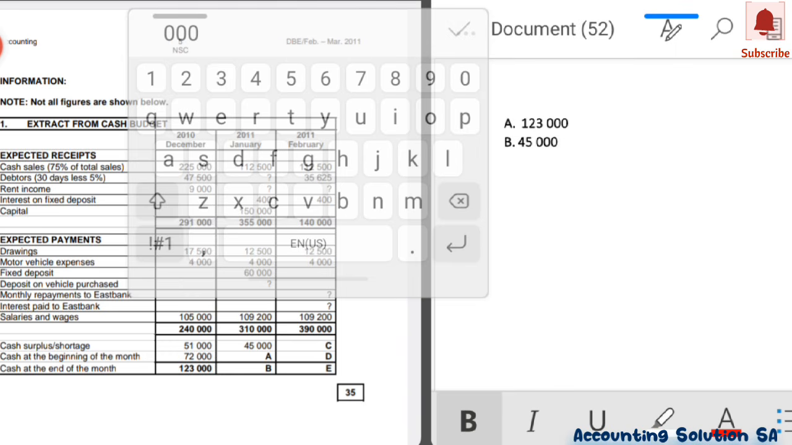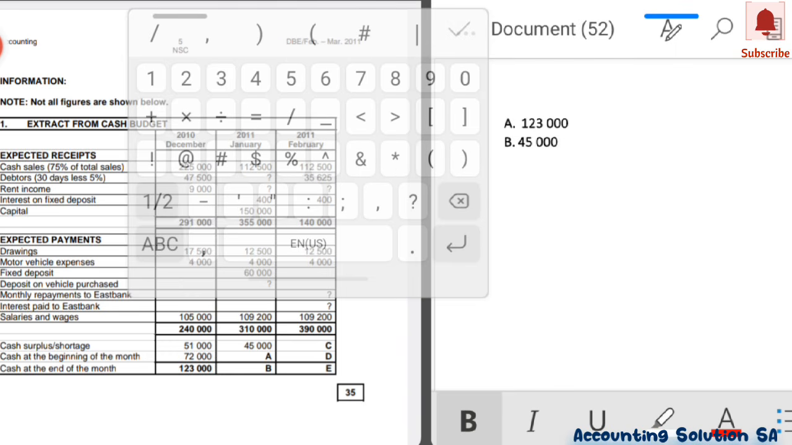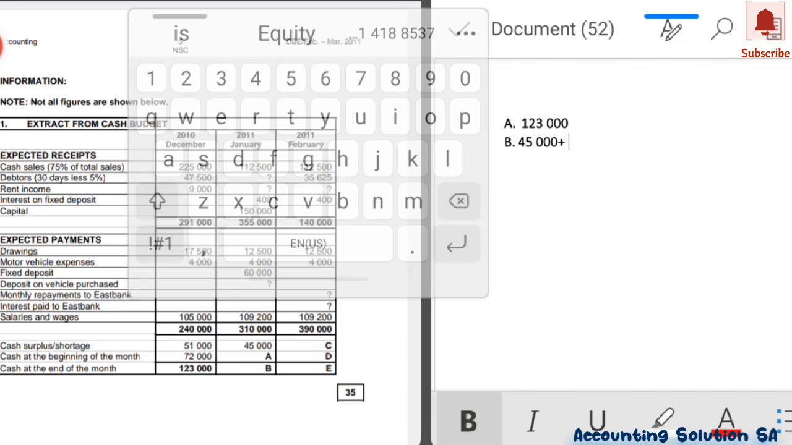So number B, our answer will be 45,000. Then we add the amount of 123,000. So this amount is going to give us 168,000.